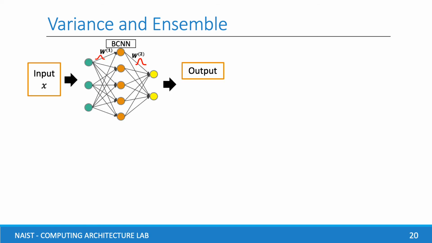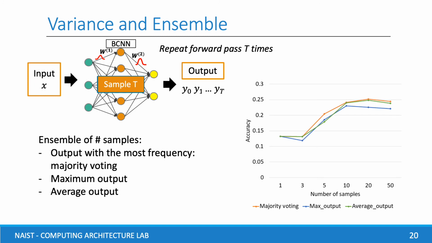Next step, we repeat the forward pass of the BCNN model T times and get T output values. We implement 1, 3, 5, 10, 20, and 50 samples and ensemble the output samples. As you see in the figure, after comparison between the majority voting, the maximum output, and the average output, we choose the majority voting to assess the robustness of the model because the value of the majority voting is always the best. Moreover, when the number of samples increases, the performance also grows.